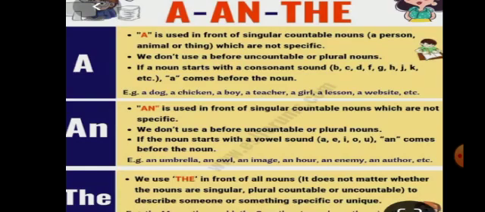Normally we consider A and an as one. So before one thing we use A or an, and we can't use them before a plural noun or an uncountable noun. The: we use the in front of all nouns. It does not matter whether the nouns are singular, plural, countable or uncountable, to describe someone or something specific or unique. The is used for the unique or something specific which is not usual. The sun, the moon, the earth, the rain. All these words take the because they are specific.